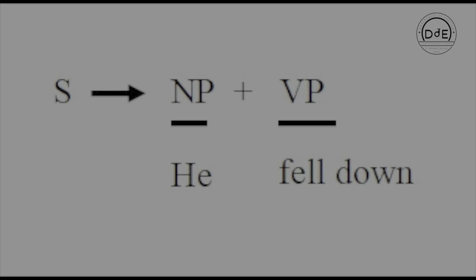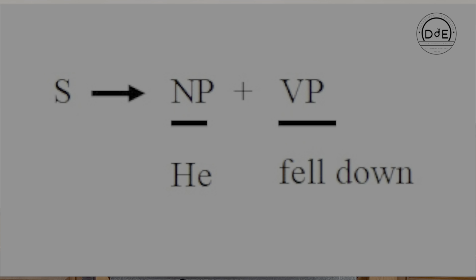So what is a predicate? Predicate is the part of a sentence containing a verb and stating something about the subject. So for example, consider the statement, he fell down. Here, he is the subject and fell down is the predicate. Switching this to the ideas of phrase structure grammar, we can formalize this into sentence or S expanded as noun phrase followed by verb phrase, where he is the noun phrase and fell down is the verb phrase.